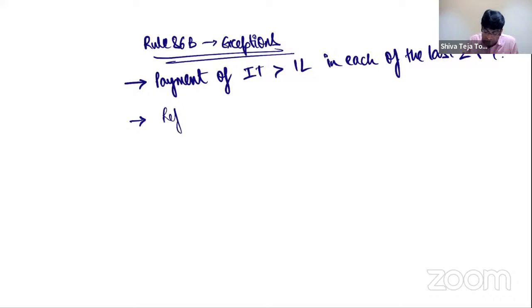Second possibility, we have claimed the refund of input tax credit of more than 1 lakh. When the refund can come is covered in more detail at CFL level. But at CA level, let me tell you, in case of zero-rated supplies like exports, supplies to SEZ, and one special concept called inverted duty structure, where the rate of tax on input is higher than the rate of tax on output, we will claim refund of unutilized input tax credit. In that case, if the unutilized credit refund you have taken is more than 1 lakh, then also this Rule 86B will not apply.